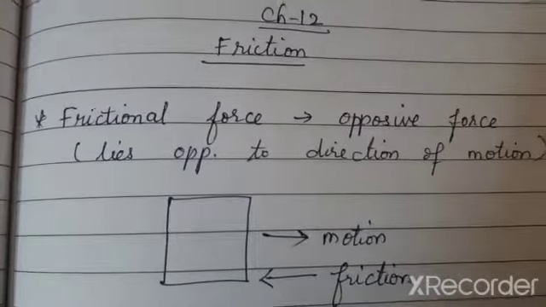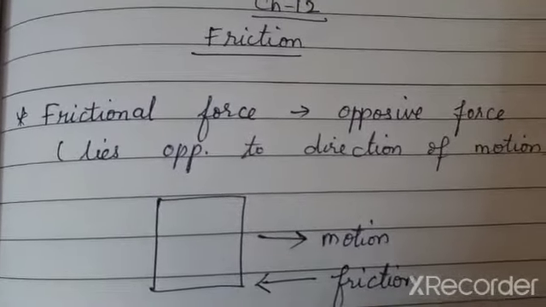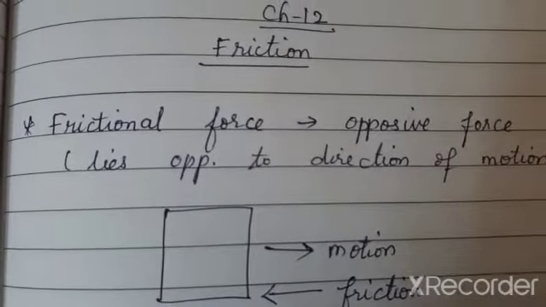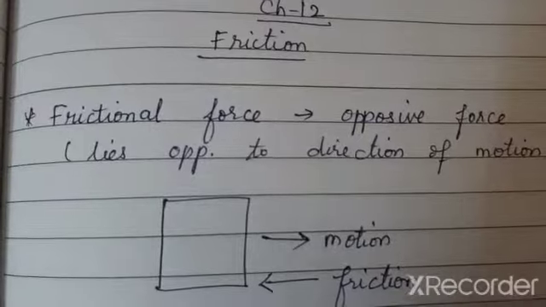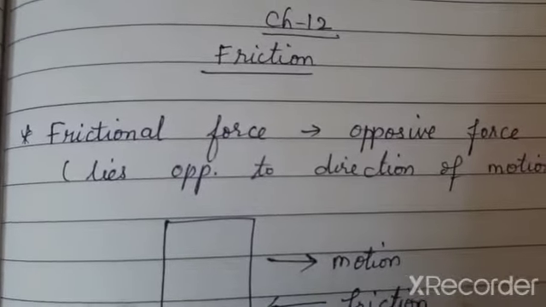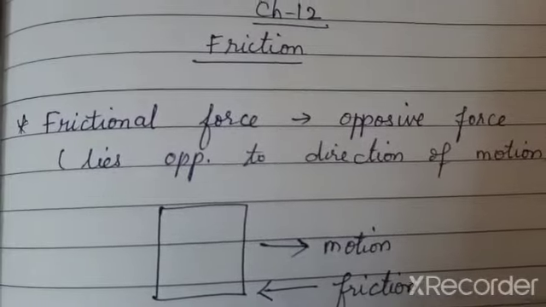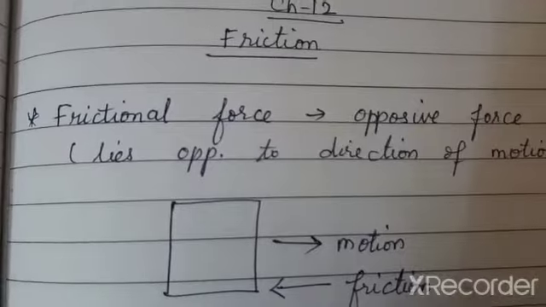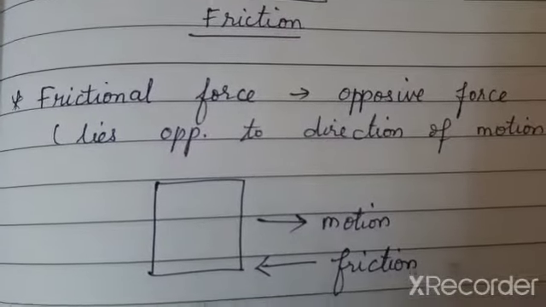So first, let us understand the importance of friction in our daily life. Friction is responsible for all the activities we do. Whether I walk or write or hold a book, everything is just because of friction.